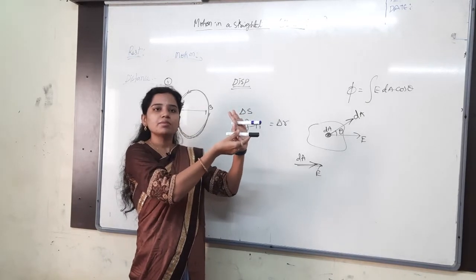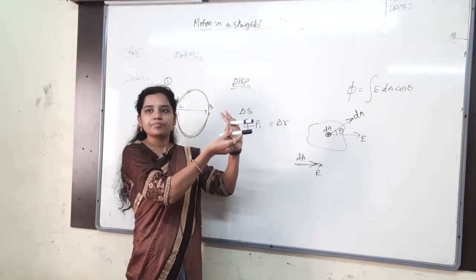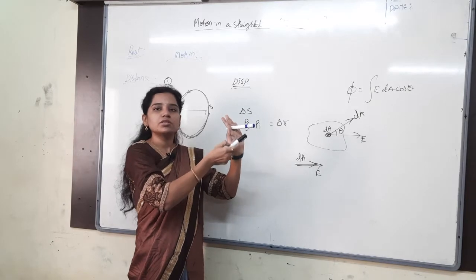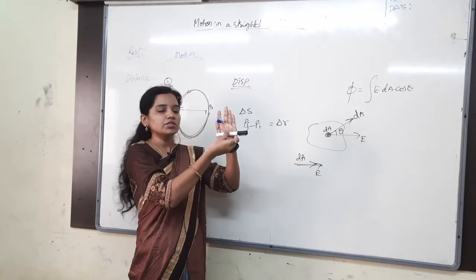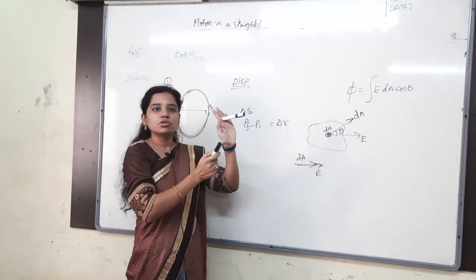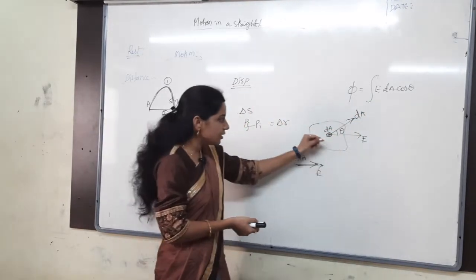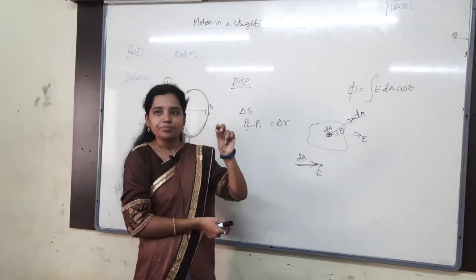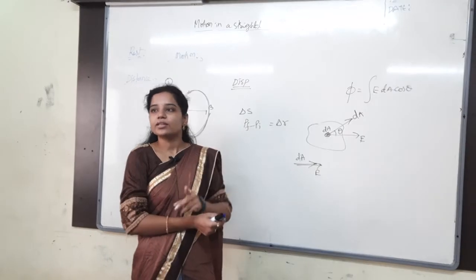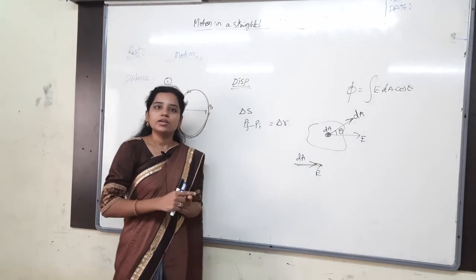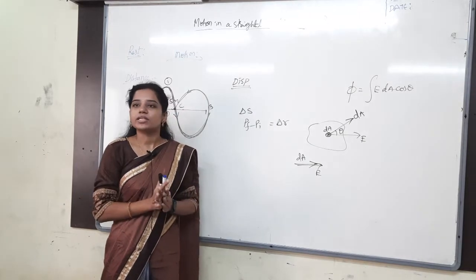When parallel to each other, maximum is in cos θ or sin θ? Cos θ. Why? Because cos 0 is equal to how much? 1. Sin 0 is equal to how much? 0. So you only have to consider the cos θ between them. And here the matter is that the area is a smaller element. Whenever you take a smaller area, that will be a vector quantity. Whenever you take the bigger area, that will be a scalar quantity.